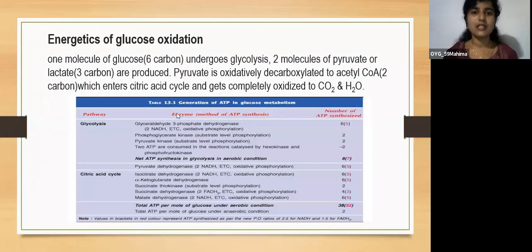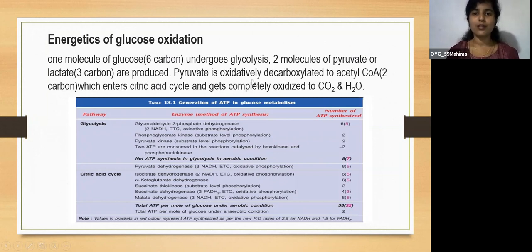Next, we'll see the overall energetics of glucose oxidation. We know one molecule of glucose is a 6 carbon molecule. It will undergo glycolysis, and there will be formation of 2 molecules of pyruvate or lactate, which are 3 carbon molecules. So pyruvate is a 3 carbon molecule, and there will be formation of 2 molecules of pyruvate.